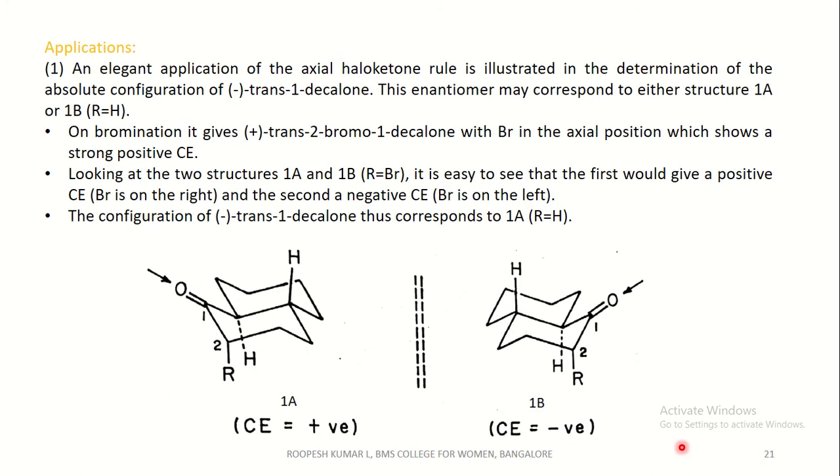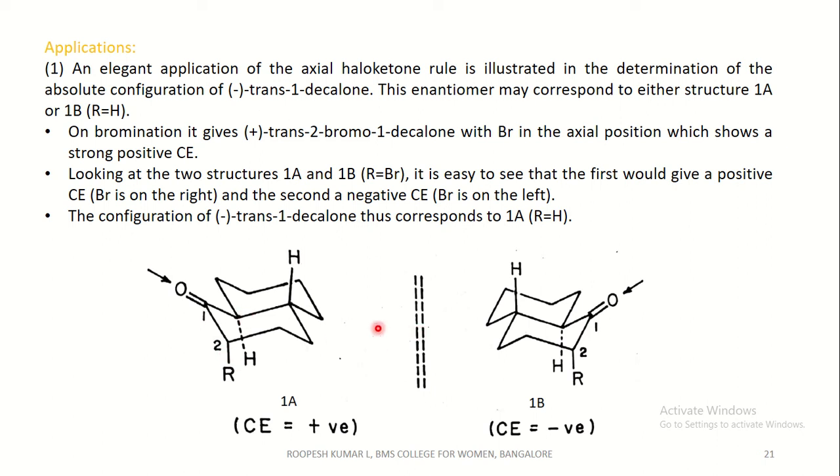Coming to the applications, an elegant application of the axial haloketone rule is illustrated in the determination of the absolute configuration of trans 1 decalone, that is levorotatory trans 1 decalone. This enantiomer may correspond to either structures 1A or 1B. This trans 1 decalone may be in this form or else in this form. There are two enantiomers, since it has a chiral center, so it forms enantiomers.